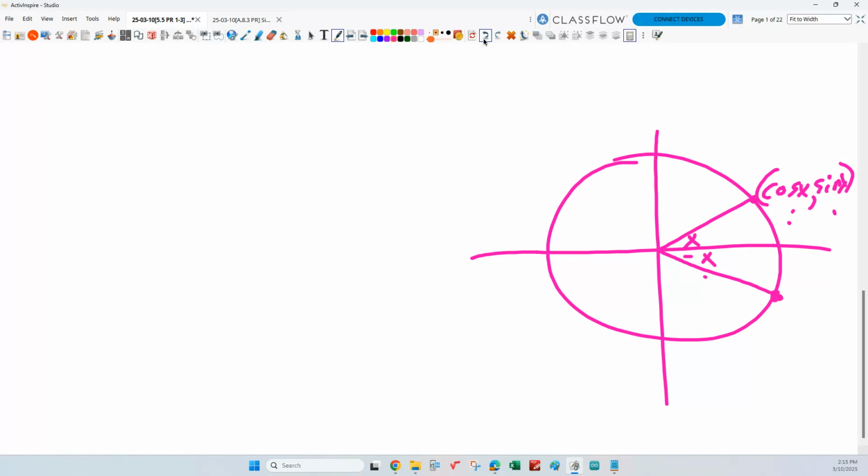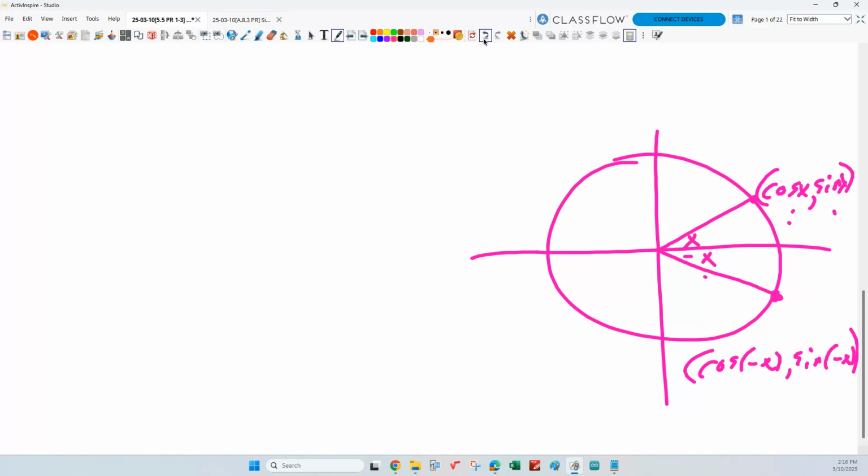The coordinates of that point are going to be cosine of negative x, sine of negative x, right? Okay, but look, the x coordinates are the same, aren't they? Everybody see that? So what's that tell me? That tells me that the cosine of negative x must equal the cosine of x because they have the same x coordinate, right? In quadrants 1 and 4, the x coordinates are the same. How about the sines? They're opposites, right? Whatever that amount is, that's negative the same amount, right?